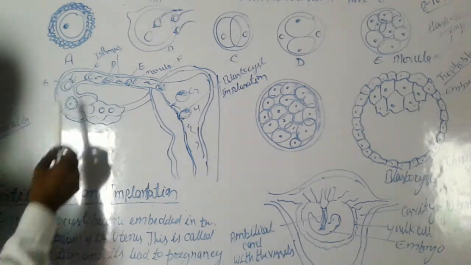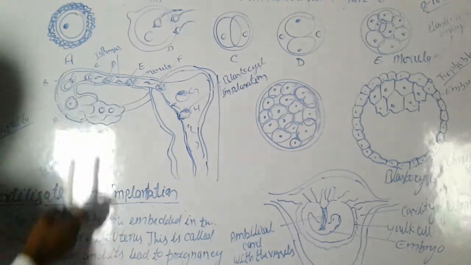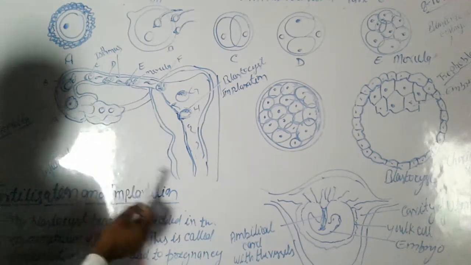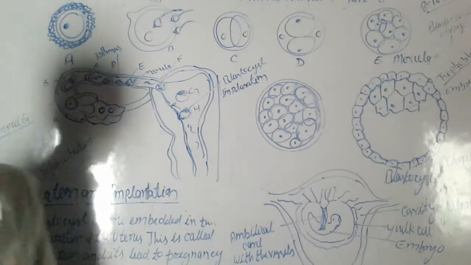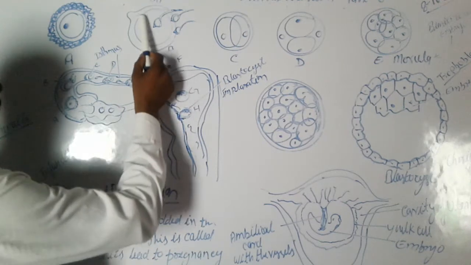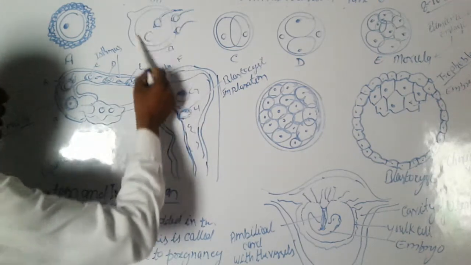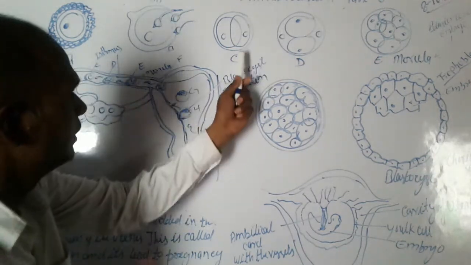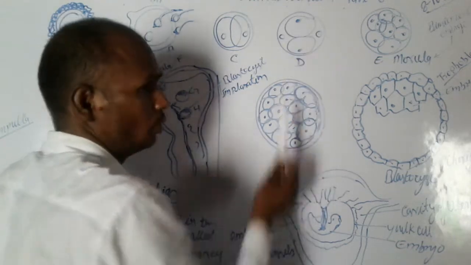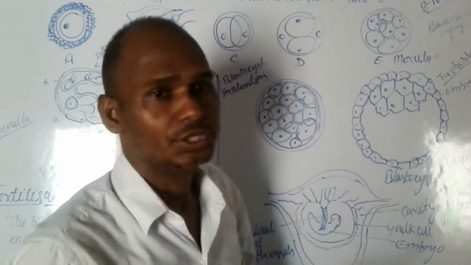This is fertilization, and it also makes a zygote. The zygote divides into 2 cells, and again divides into 4 cells, then 8 cells, and again into 16 cells.